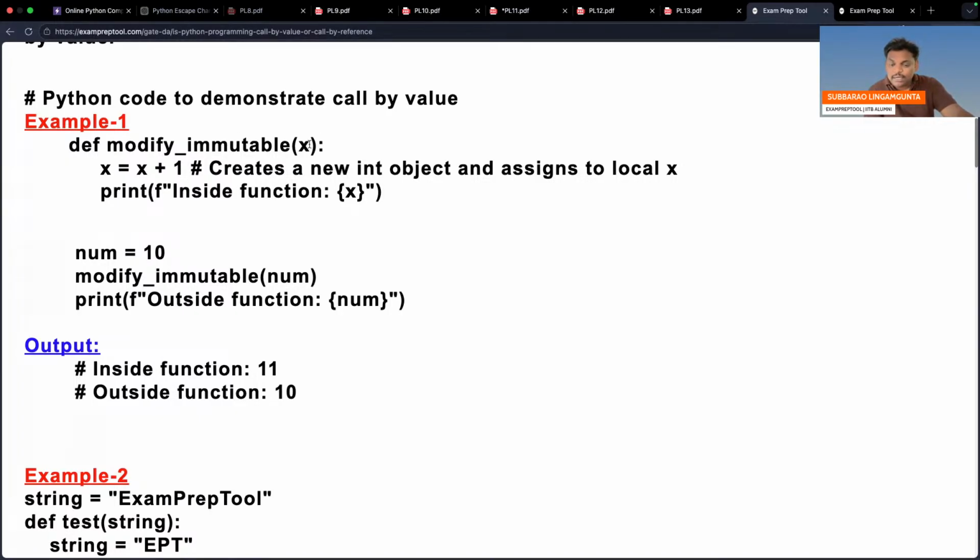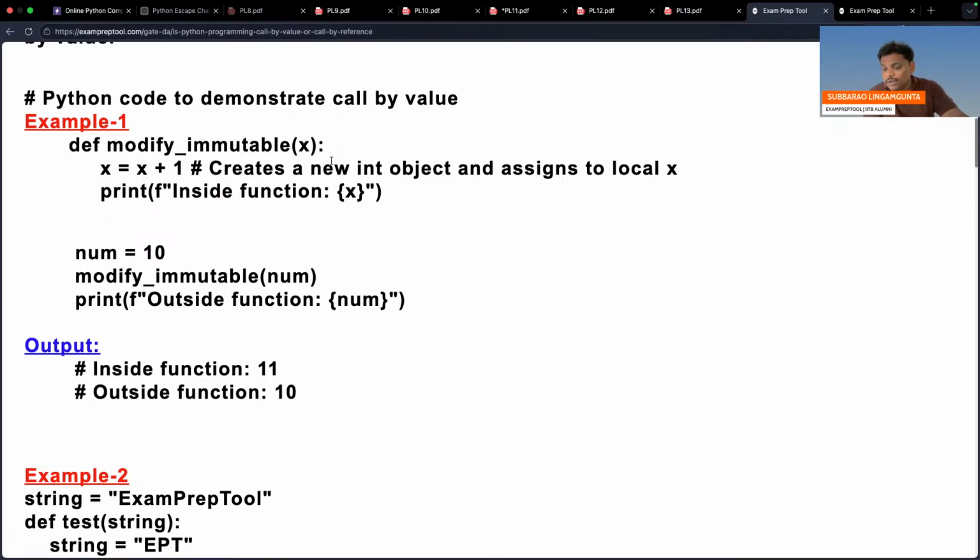When you pass the integer x, if you observe clearly, until here, if you don't modify, it will go as a call by reference only. But when you try to modify an immutable, you cannot modify, a new thing will be created. Until here, at x is equal to x plus 1, it is the old object only. But when you do this, it will become a new object. Modifications are going on in the new object.